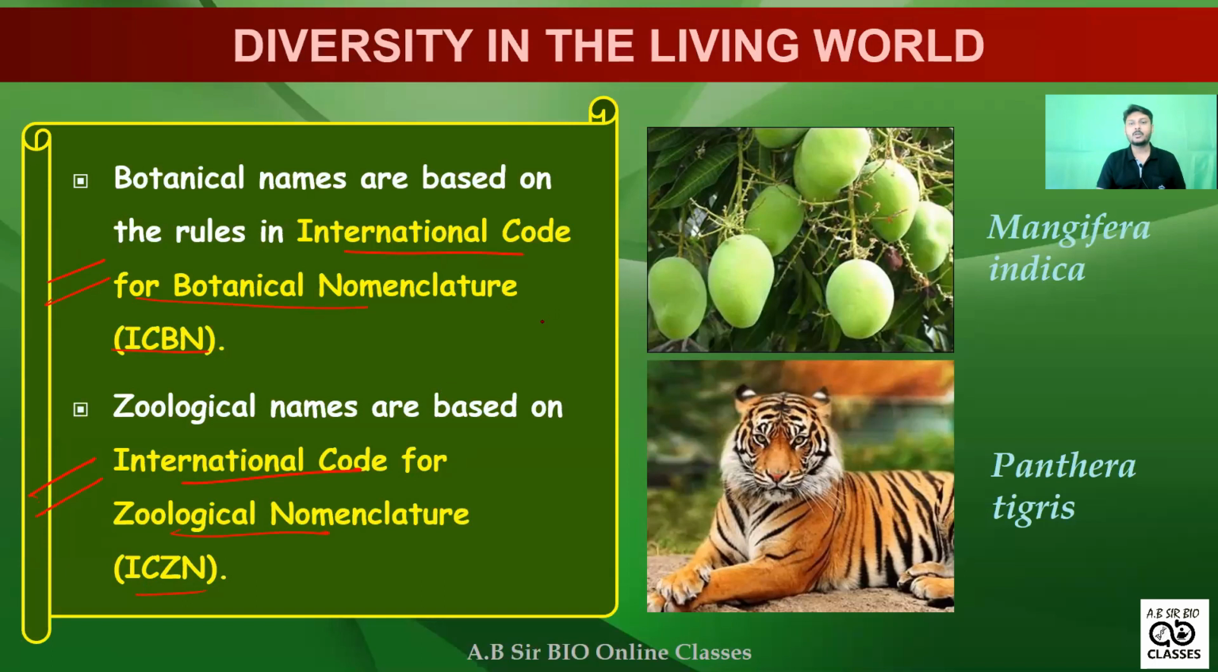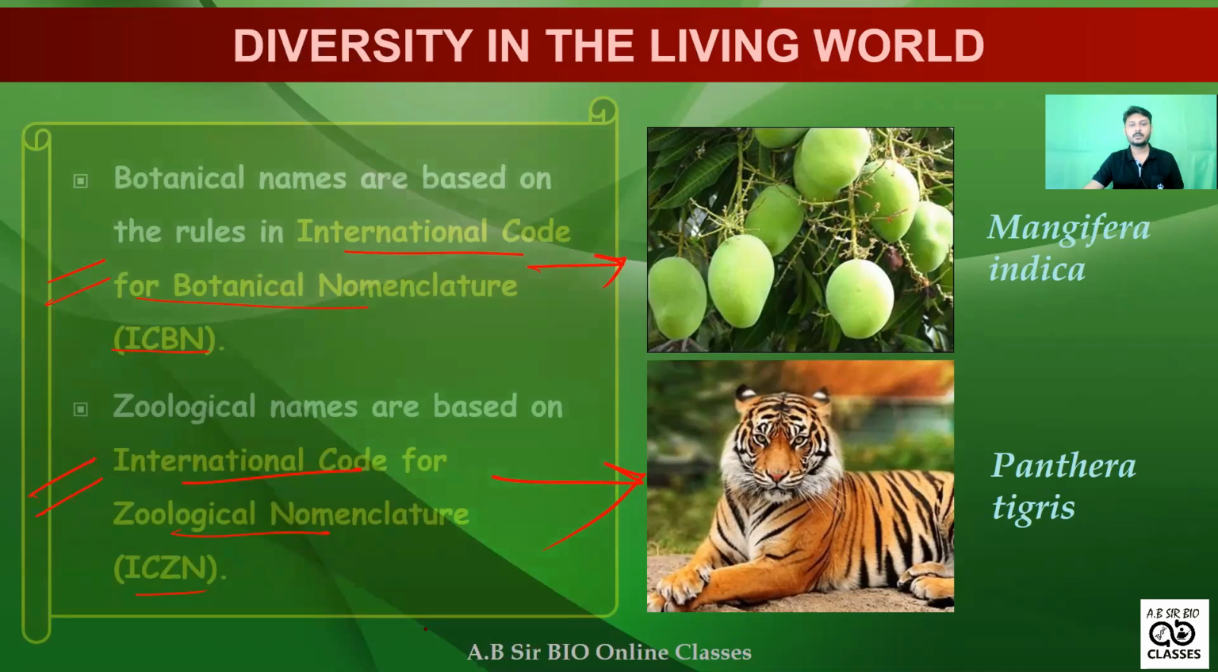So you need to remember which organization controls which group. Botanical is related to plants, and zoological is related to animals. I think this is very easy, but you need to know the full forms of ICBN and ICZN: International Code for Botanical Nomenclature and International Code for Zoological Nomenclature.